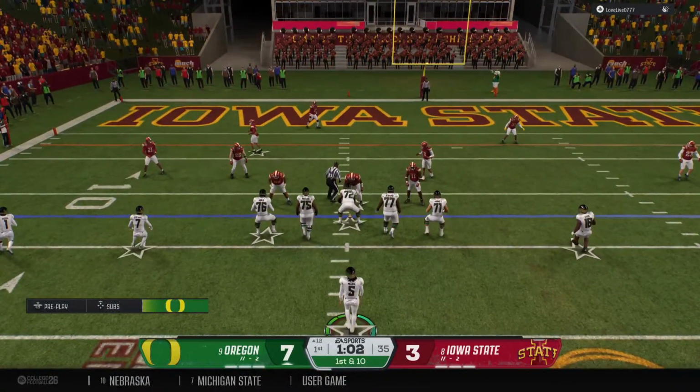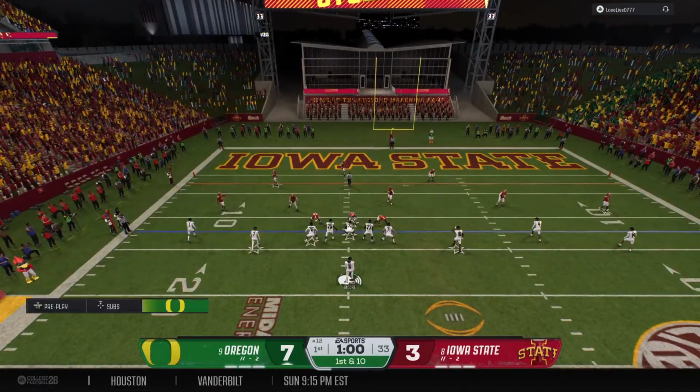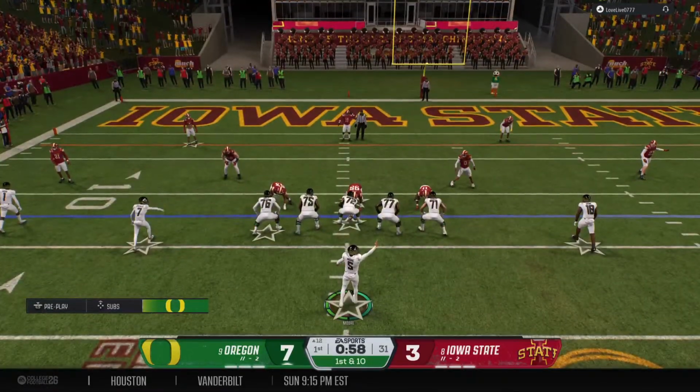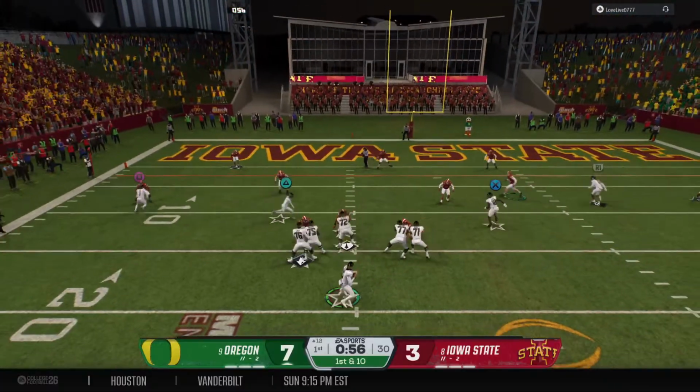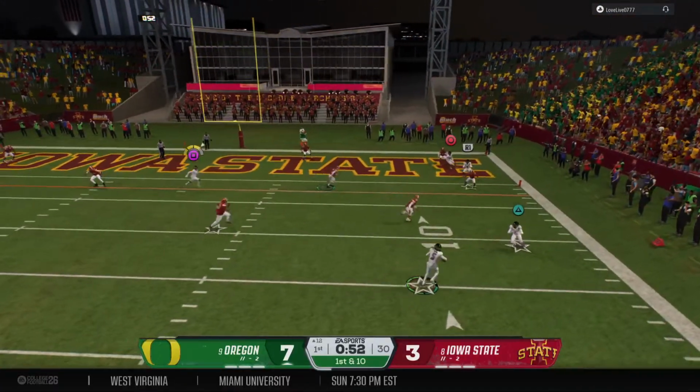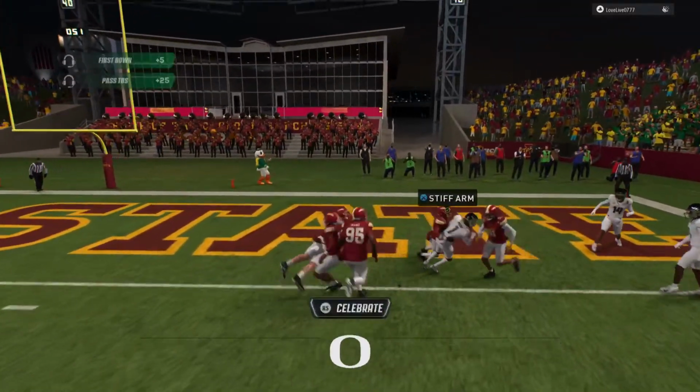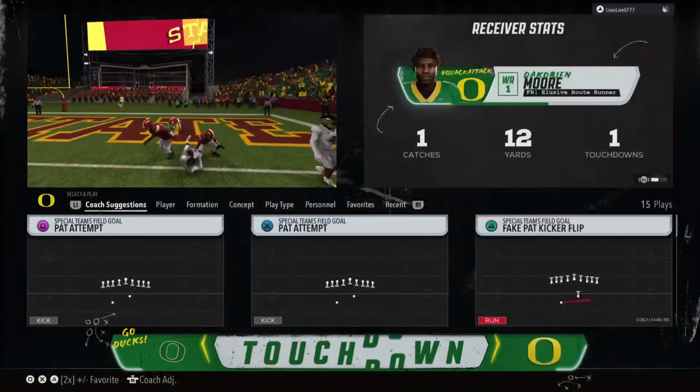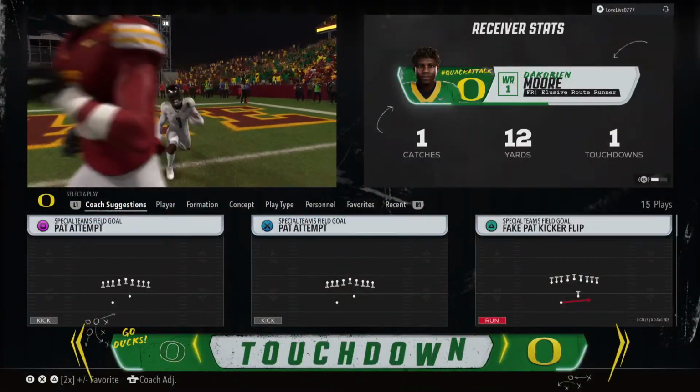Here we go. That huge explosive play has set the offense up in the red zone. What a pitch and catch by the quarterback and receiver for a big gain for this offense. On the run here. Lets it go. Touchdown, Oregon. Adds 6 more points to the total.